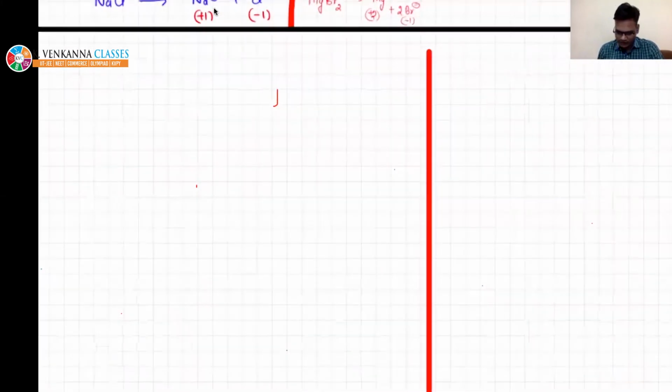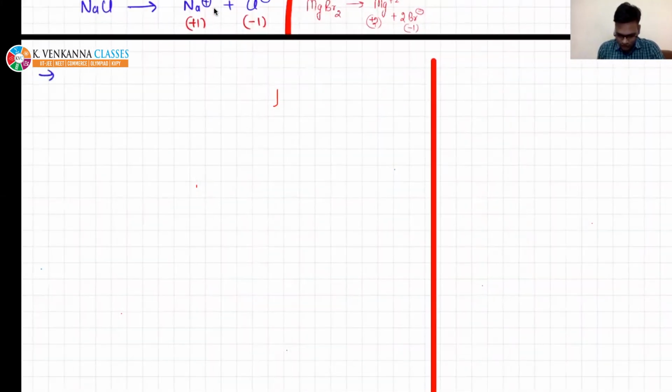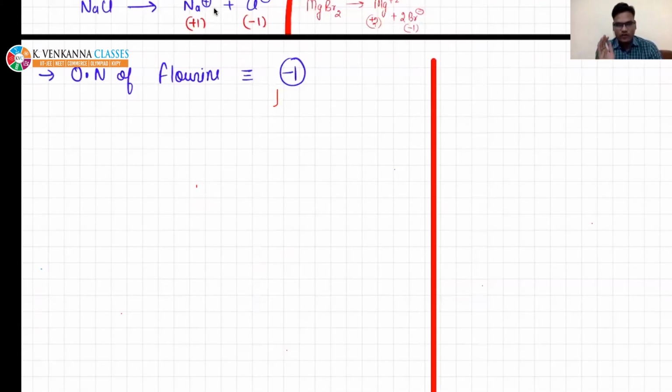Next, very important: the oxidation number of fluorine is always -1 in compounds, beta. I am talking about compounds. If you see any compound and fluorine is present there with atoms of other elements, then the oxidation number of fluorine is -1, because fluorine is the most electronegative element.